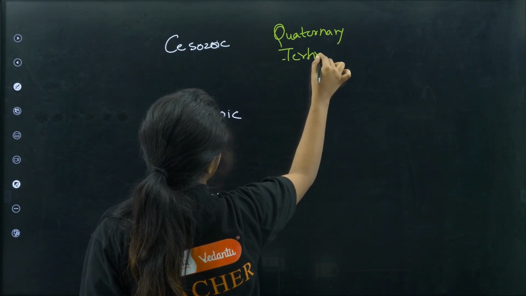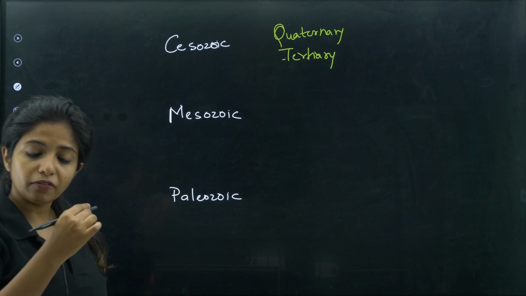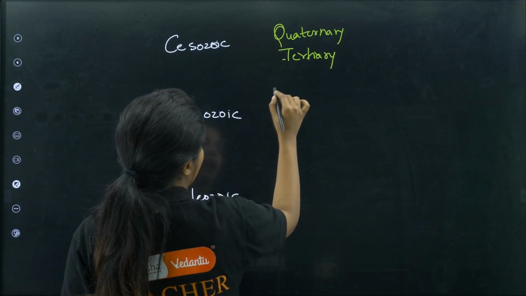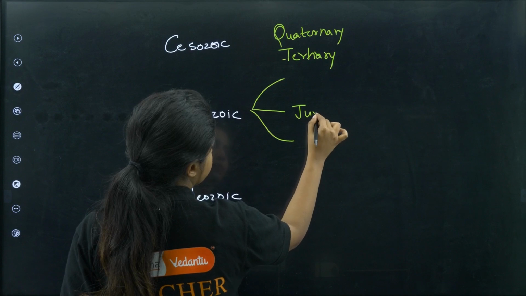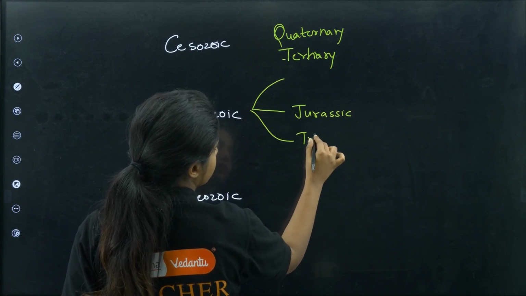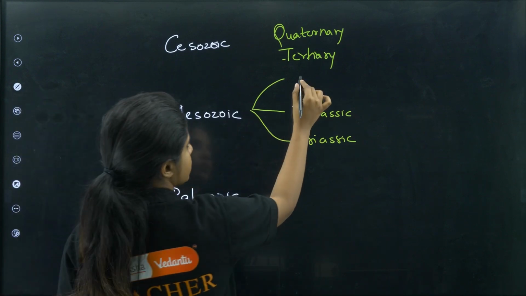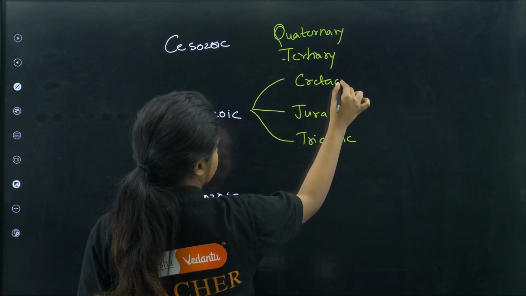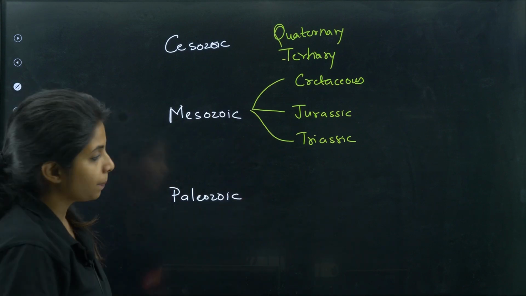Please remember it, it's not for fun, we have to remember it. Now, Mesozoic can again be divided into different categories. The middle one is Jurassic, here it is Triassic, and this is Cretaceous. Cretaceous, Jurassic, Triassic.